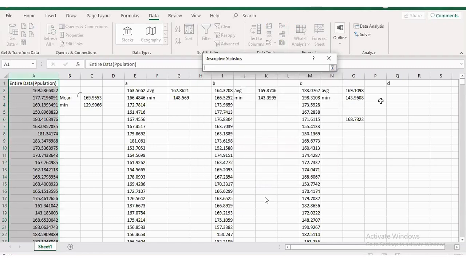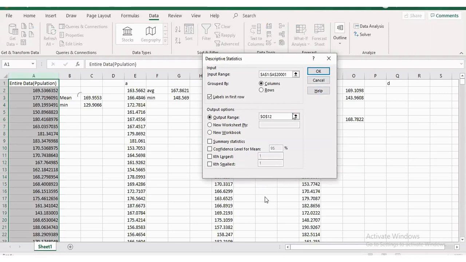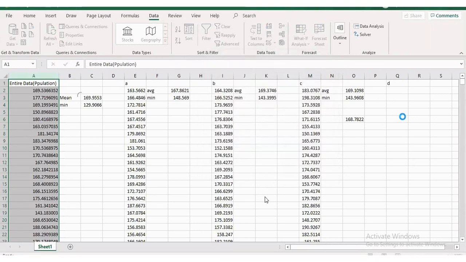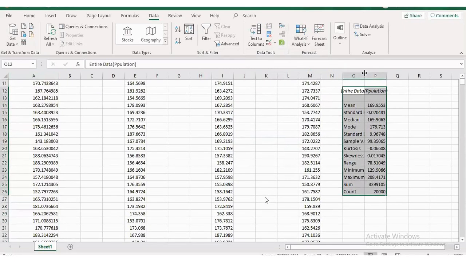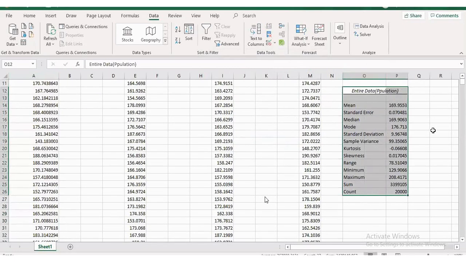Output, let's say I want to store the output here. Summary statistics. Say OK. It gave this result in one shot. What is this? Mean. Don't forget about this. We are going to come back again. What is this? Standard error and all, afterwards.